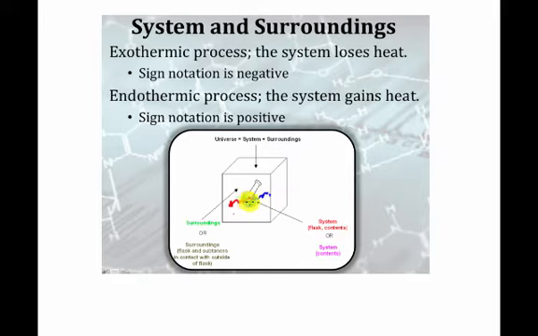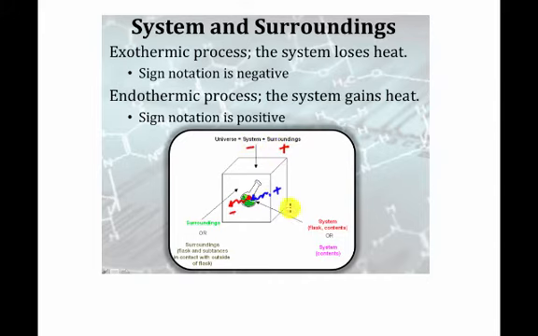Energy is going into it. We would put that as a plus sign because, according to the system, we're gaining that energy. For the first one, we would say that that was negative, that we would be losing energy, because we're taking the perspective for both of those processes as the system. I know it's a little confusing, but you really have to make sure that if the system is negative, the surroundings are positive.